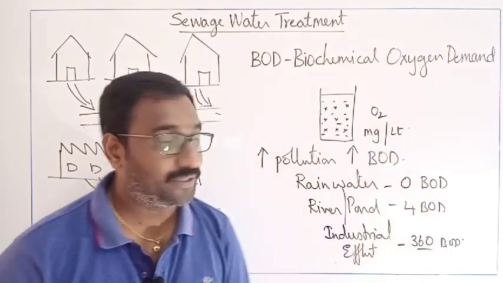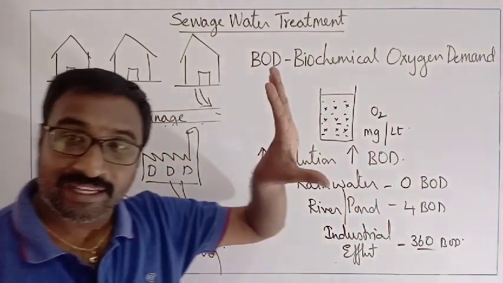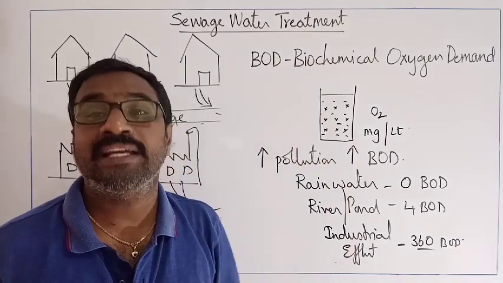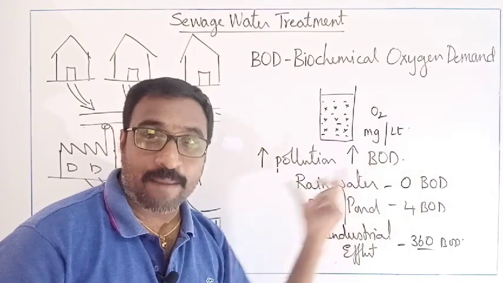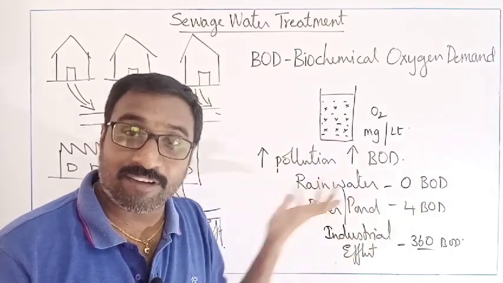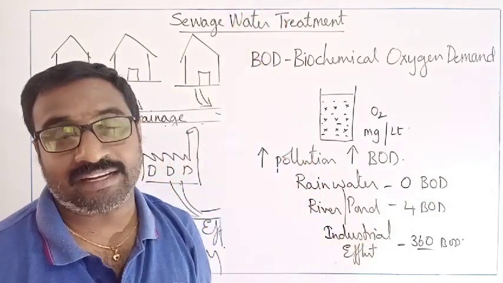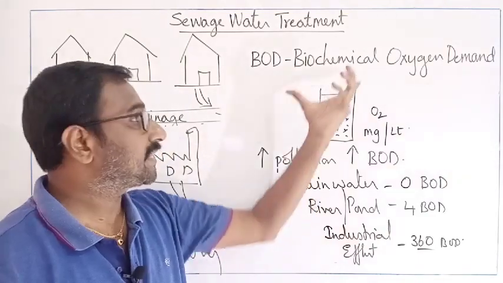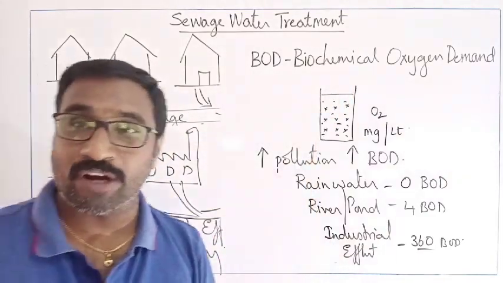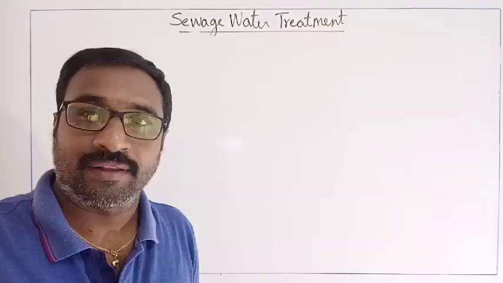Like that you must be able to know. A very frequently asked question in your NEET is, they will give 3 to 4 samples being collected: which is river water, which is industrial effluent, and which is the purest form. Like that it is the one. So like that it is the biochemical oxygen demand.